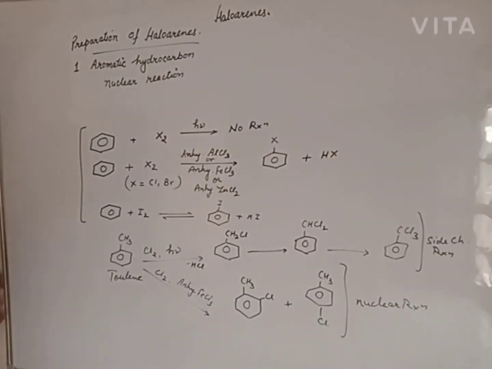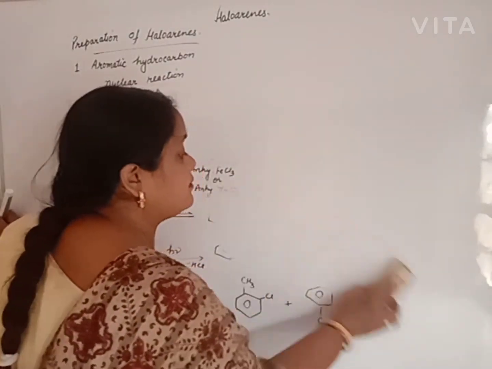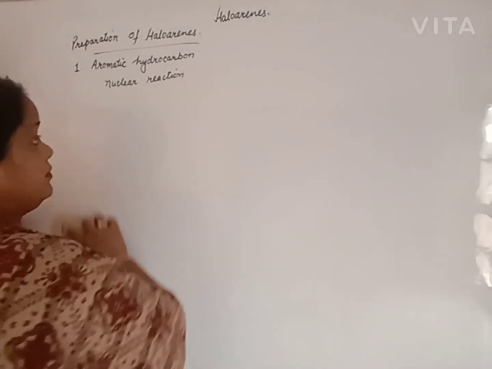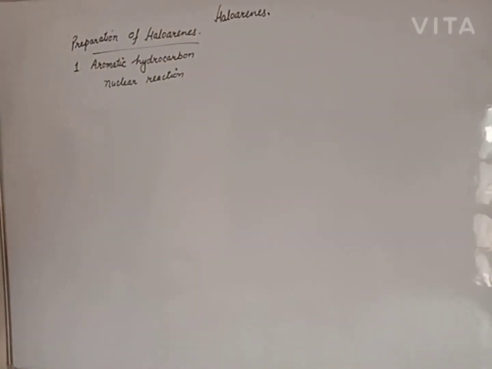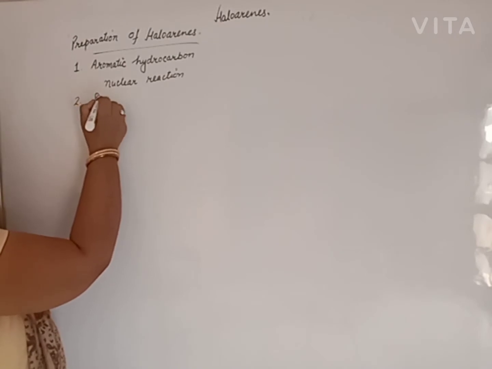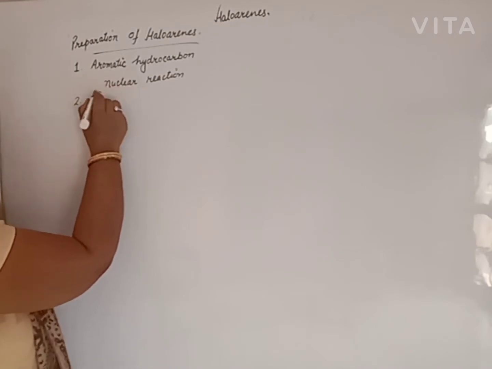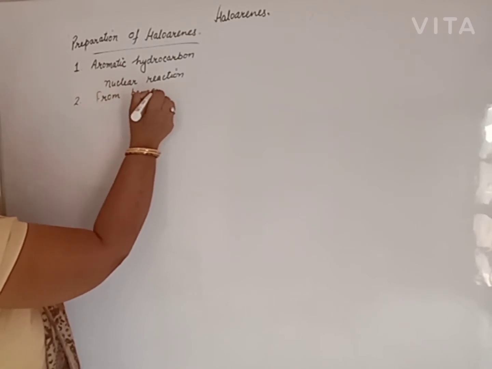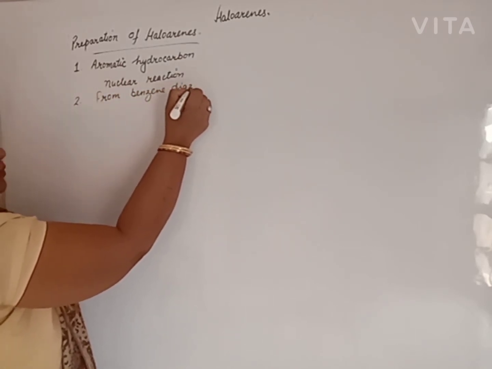Now, beta, the second method for the preparation of haloarenes is the most important method, because it consists of name reactions, and all the haloarenes, chlorobenzene, bromobenzene, iodobenzene, fluorobenzene, can be prepared by that method. That method is known as preparation from benzene diazonium salt.